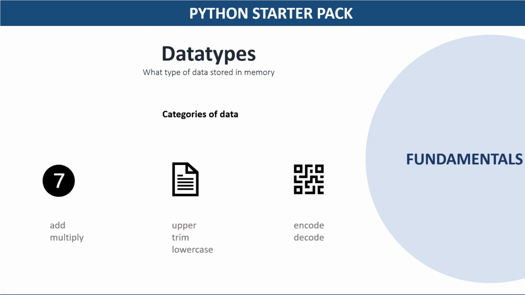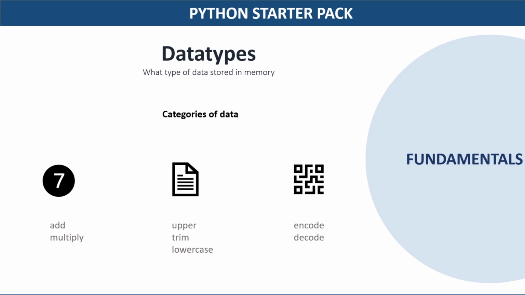This categorization is important because each category might have specific functionalities. For example, if my data type is number, I can add the numbers, I can multiply the numbers. But if it is text, I cannot add it, right? Instead, I have a different set of functionalities to perform on text data.